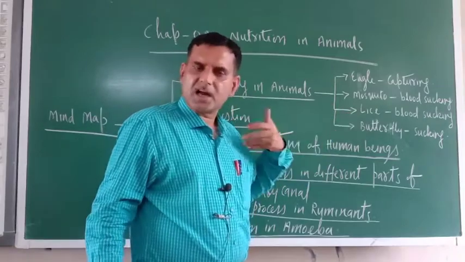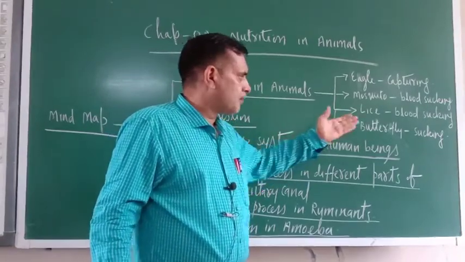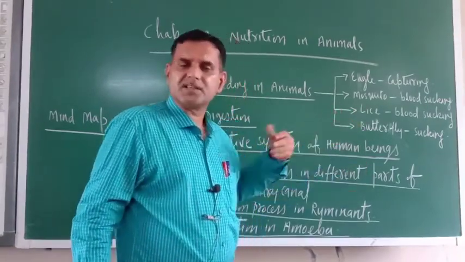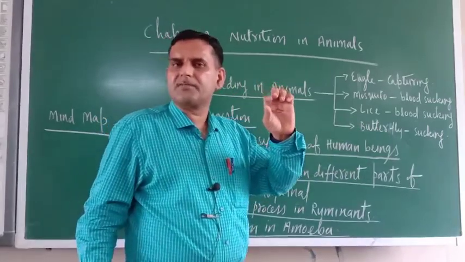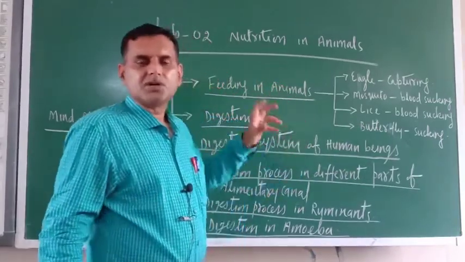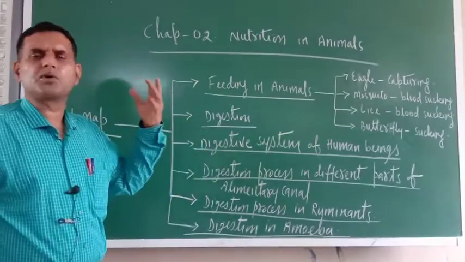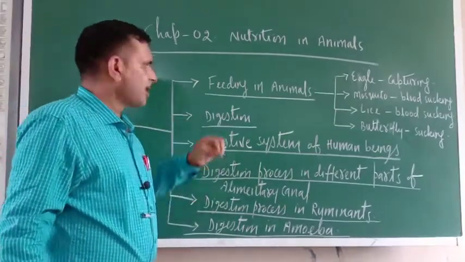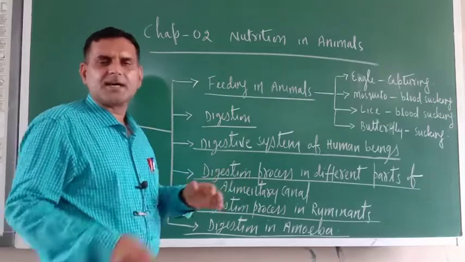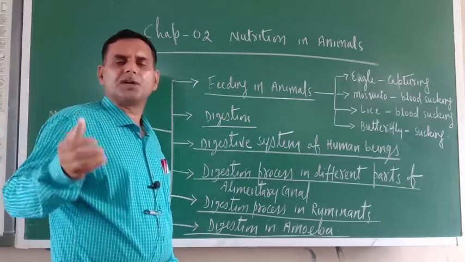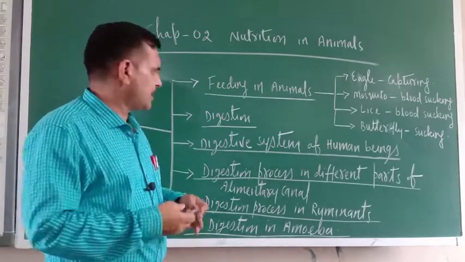Lice also suck our blood. The butterfly sucks flower nectar. There are different modes of feeding. Feeding is a simple process, and basically it is found in lower animals.